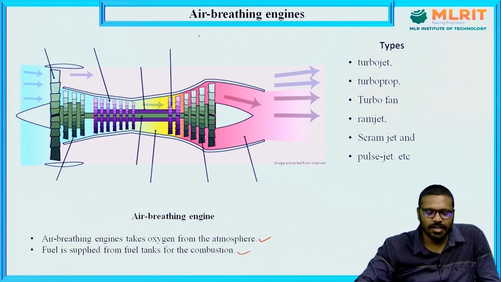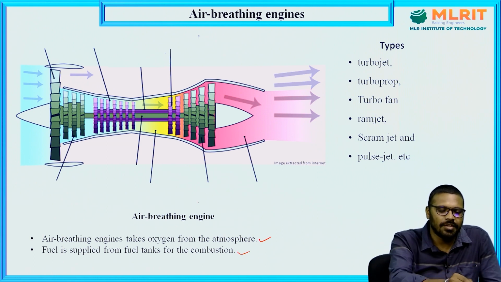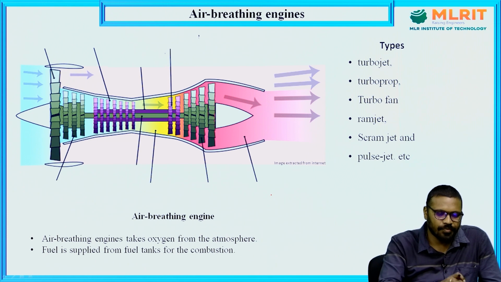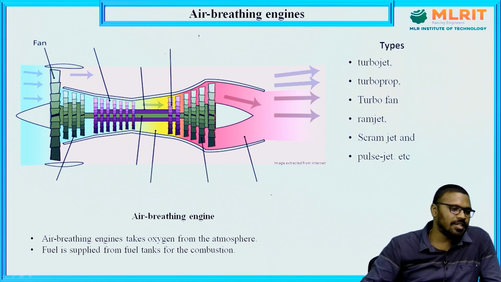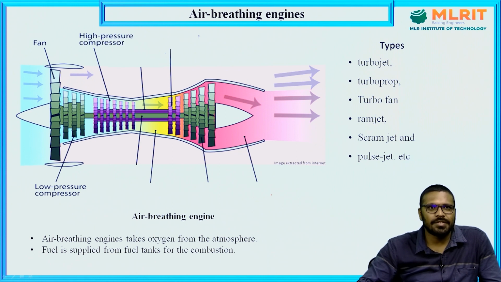Right, next coming to the parts of air breathing engines. So, here you can see the air breathing engine. This is the air breathing engine, right. So, first, the basic components of an air breathing engine. The first one is the fan, next low pressure compressor, high pressure compressor, low pressure shaft which is connected with the low pressure compressor, next high pressure shaft which is connected to the high pressure compressor.